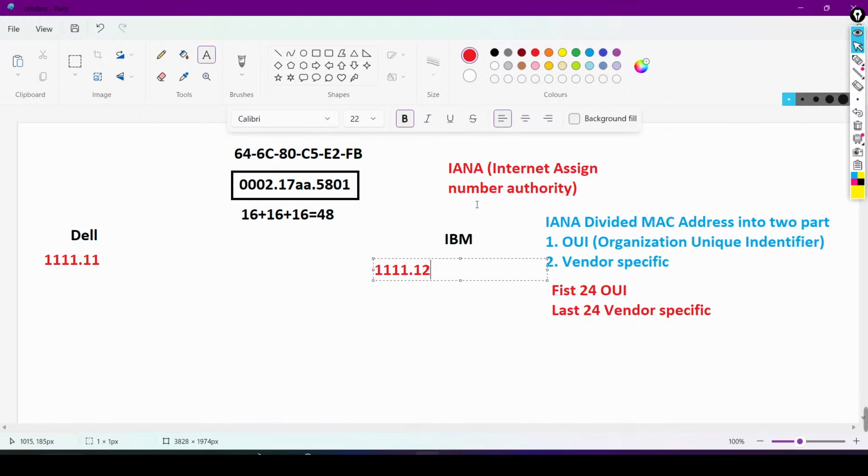Through a single OUI, how many computers can Dell manufacture? Dell has 24 free bits, so it can manufacture 2 to the power 24 computers, or devices.